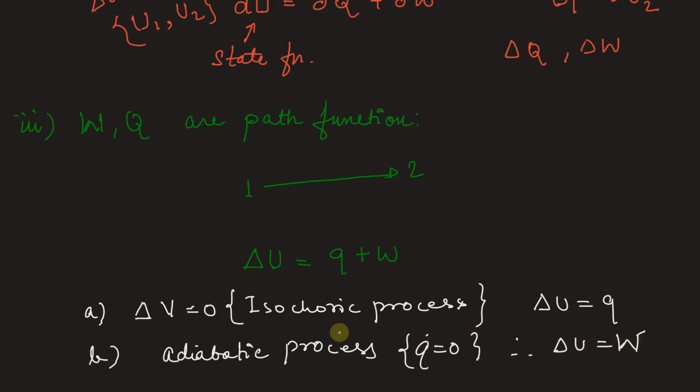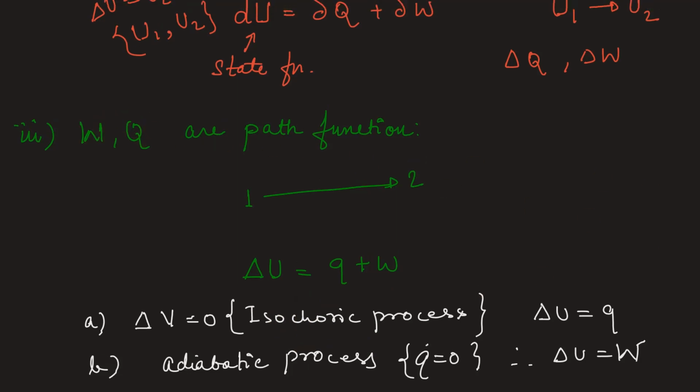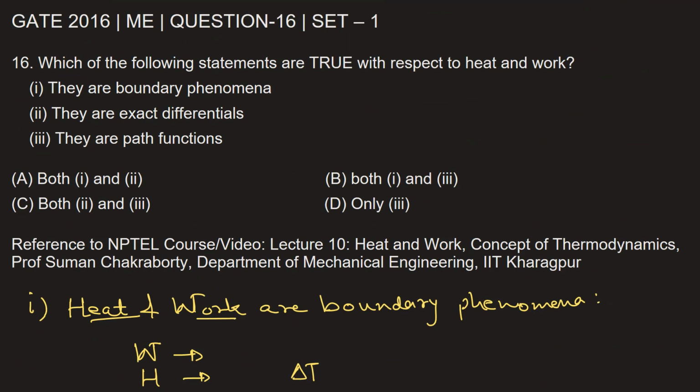Now these are some of the examples showing that work and heat are path functions. That means they depend upon the process, whether it is an isochoric process, an adiabatic process, or an isobaric process. So the relation between these two will be different in different processes. So statement 3 is also correct. So from the given options, we can say option B, that is statement 1 and statement 3, both are correct.